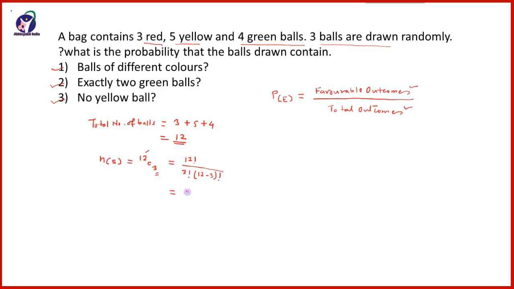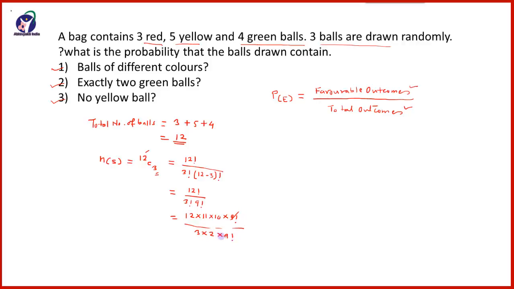So that is equal to 12 factorial upon 3 factorial into (12 minus 3), that is 9 factorial. So this will be 12 factorial means 12 multiplied by 11 multiplied by 10 multiplied by 9 and onwards will be 9 factorial. We are stopping here only because 9 factorial is already in the denominator. So upon 3 factorial will be 3 into 2 into 9 factorial as it is.